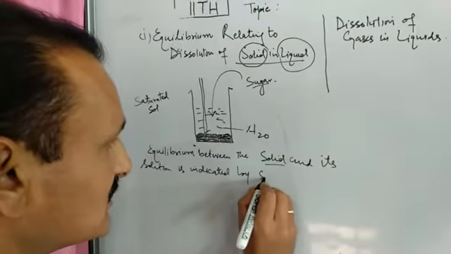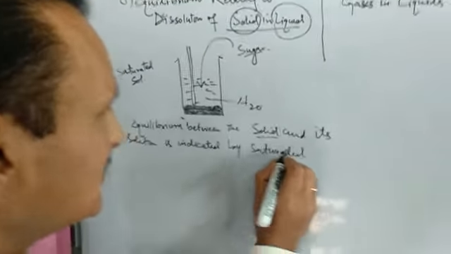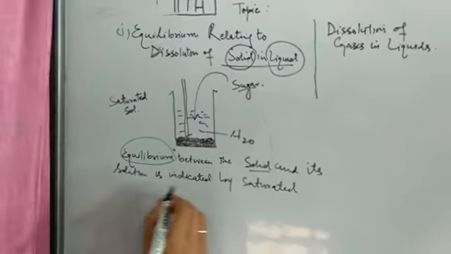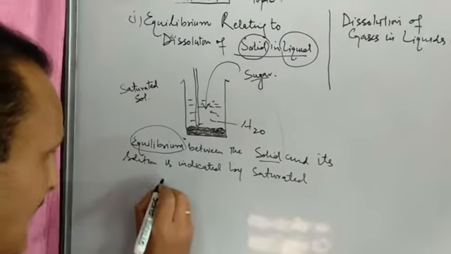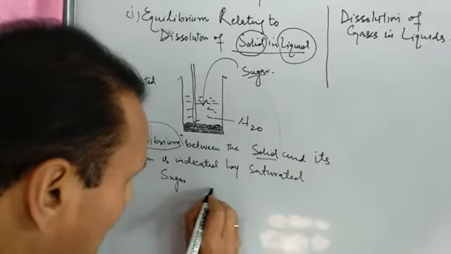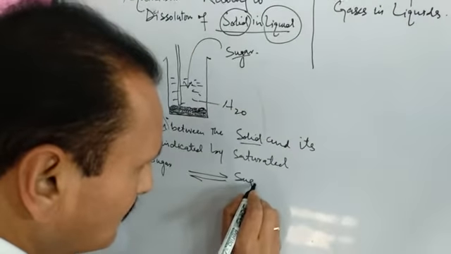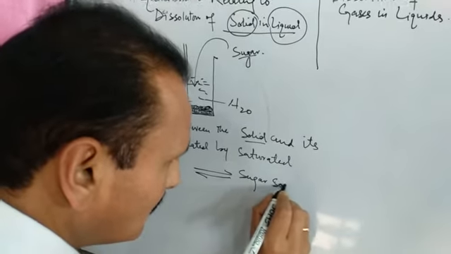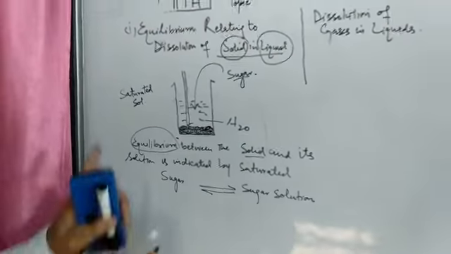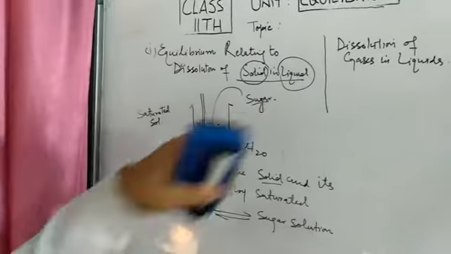So what does a saturated solution indicate? It indicates equilibrium between the solid state, that is sugar, and the sugar solution. This will be equilibrium relating to dissolution of solid in liquid.